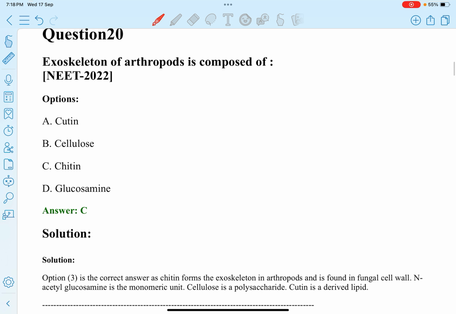Next question. The exoskeleton of arthropods is composed of: option A, cutin; option B, cellulose; option C, chitin; option D, glucosamine. So the exoskeleton of arthropods is composed of chitin. Option C.